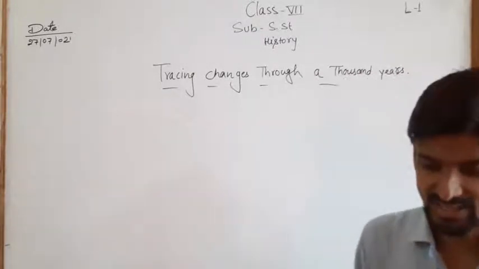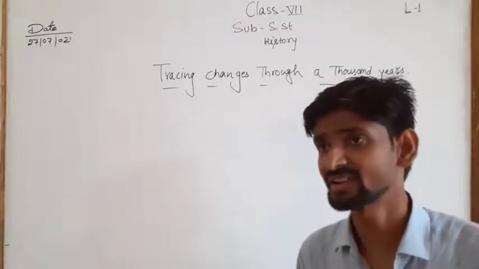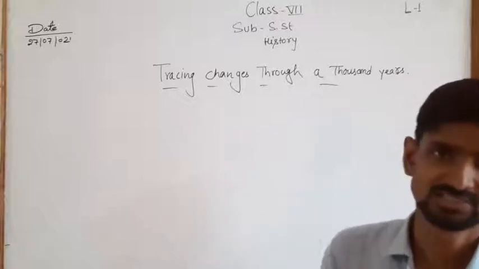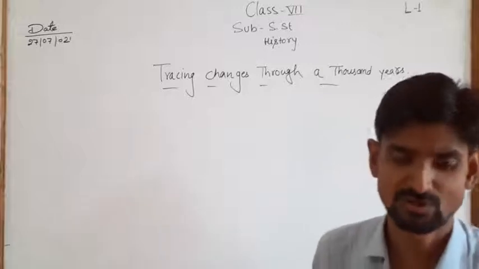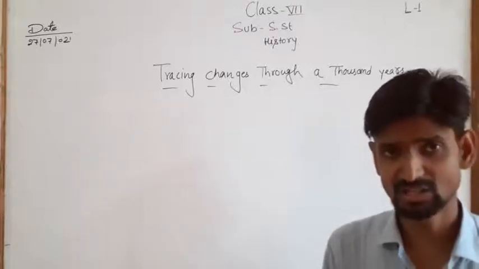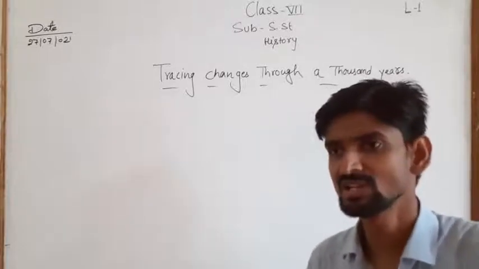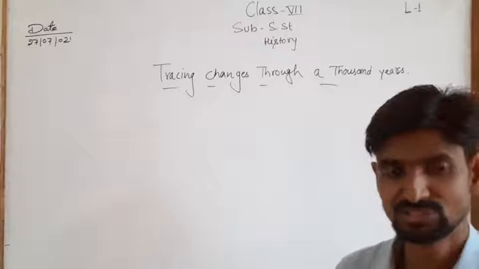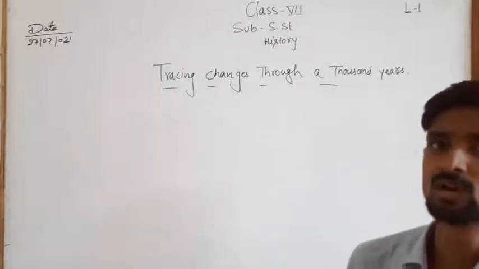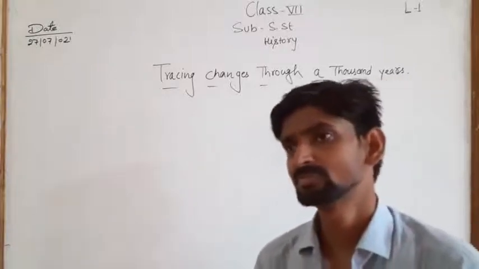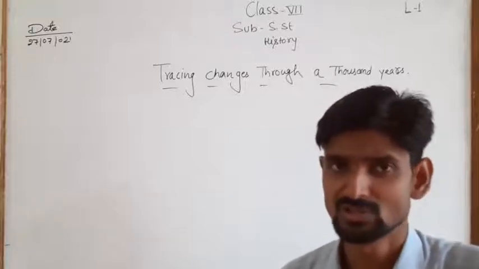How do changes happen in our history? There are some major factors that affect the changes in our history. Suppose the first factor is geography. The geographical condition of any location or position affects the changes in our history. So, let us talk about how the geographical position or condition affects history.